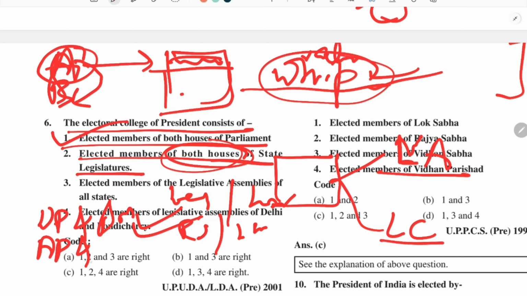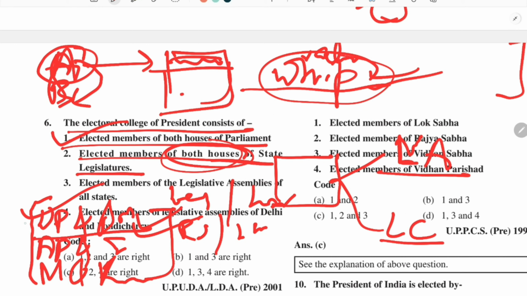Second is Andhra Pradesh and Telangana, and third we can remember is Maharashtra and Karnataka. So you can remember these 6 states. UP, Bihar, we also hear about in the Bollywood song. Andhra Pradesh, Telangana, we can remember by the fact that Telangana has been separated out of Andhra Pradesh, and Maharashtra and Karnataka have a border dispute. In this way we can remember these 6 states which have a bicameral legislature.